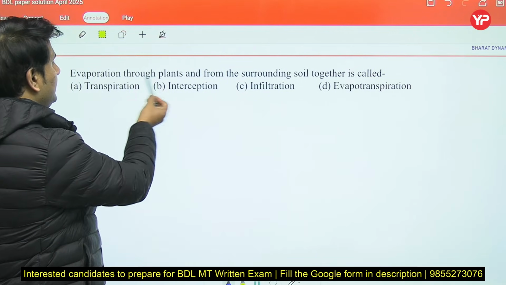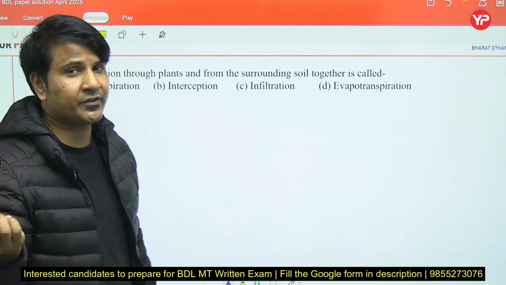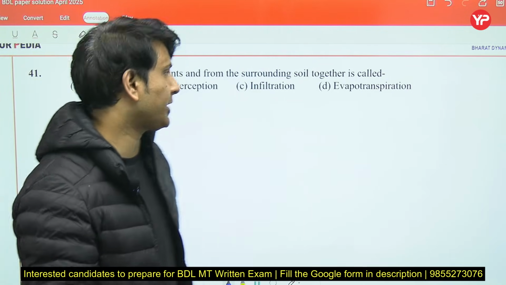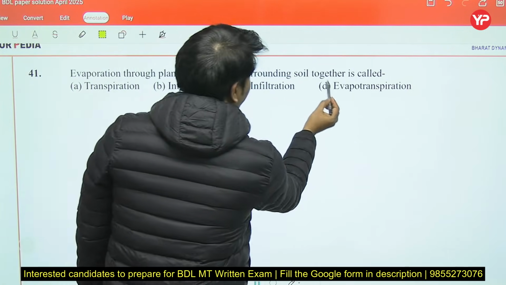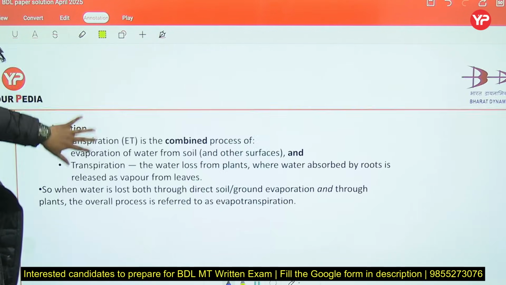And water lost into the atmosphere from the surrounding soil is known as evaporation. So it is called as evapotranspiration. The right option is D.